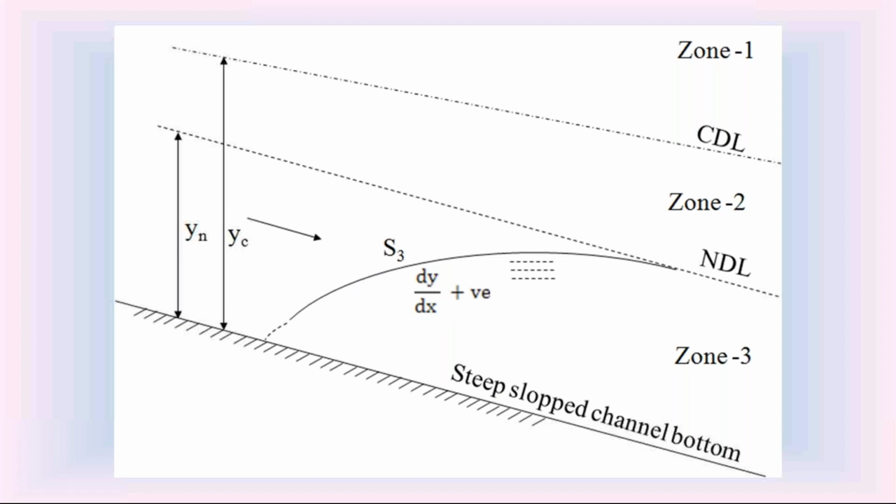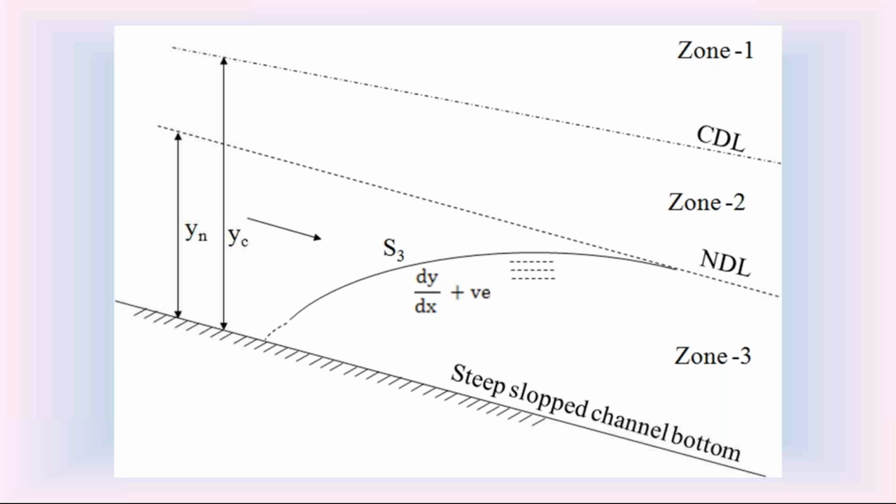S1 in zone 1 is a rising water surface profile. It is called backwater curve. The second one is S2 water surface profile in zone 2. It is a falling water surface profile. It is called drawdown curve. Then the third one is S3 water surface profile in zone 3. It is also a rising water surface profile. It is called backwater water surface profile.